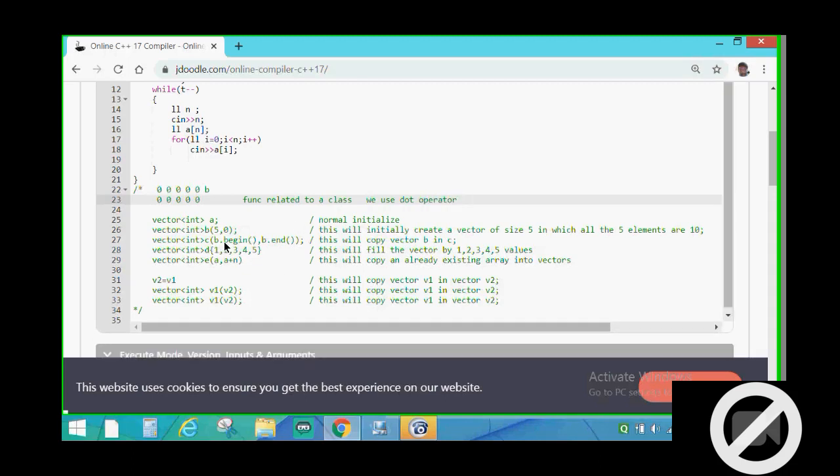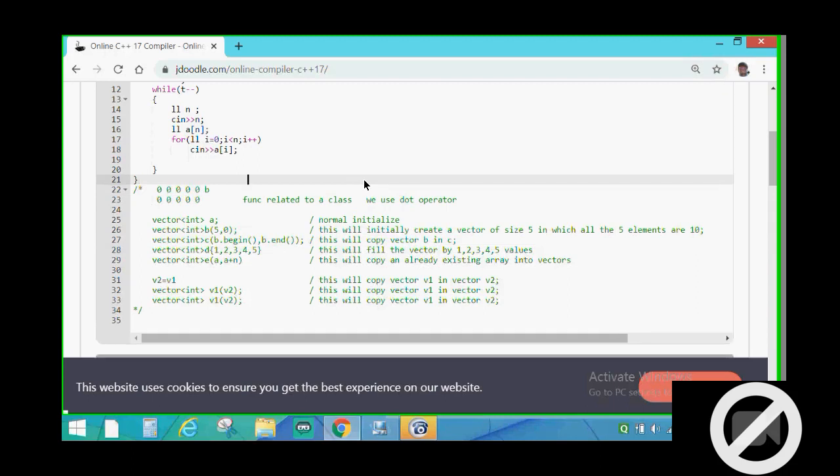So this is the dot operator, and begin and end are functions. By the names you can understand that b.begin means the first element, and b.end is not the last element, it is the next element just after the last element.